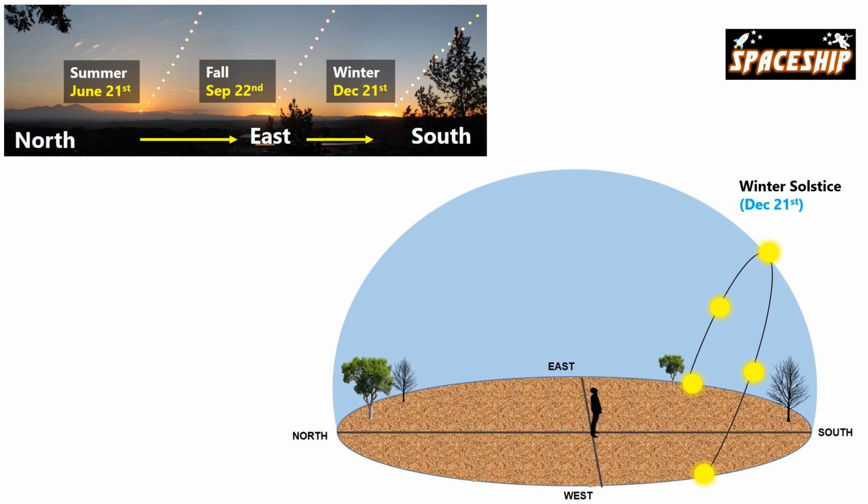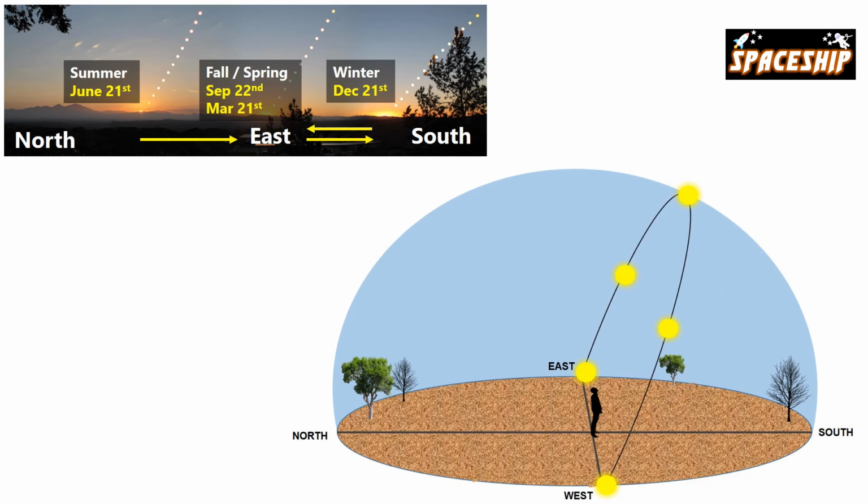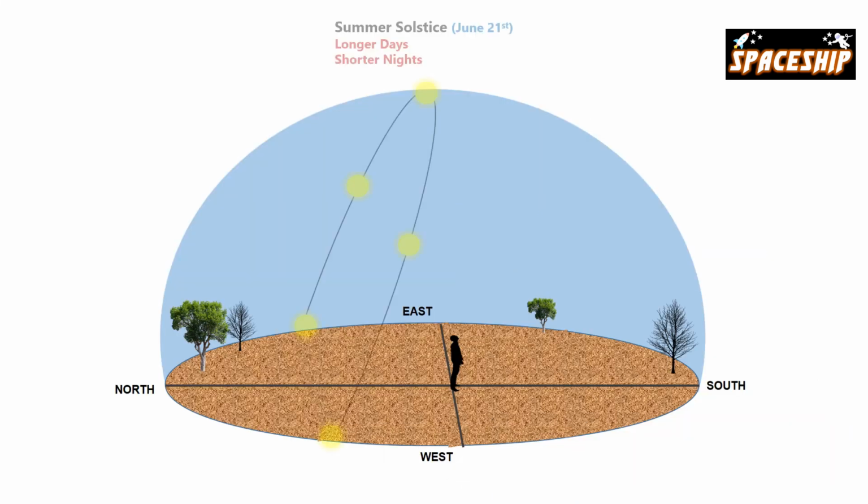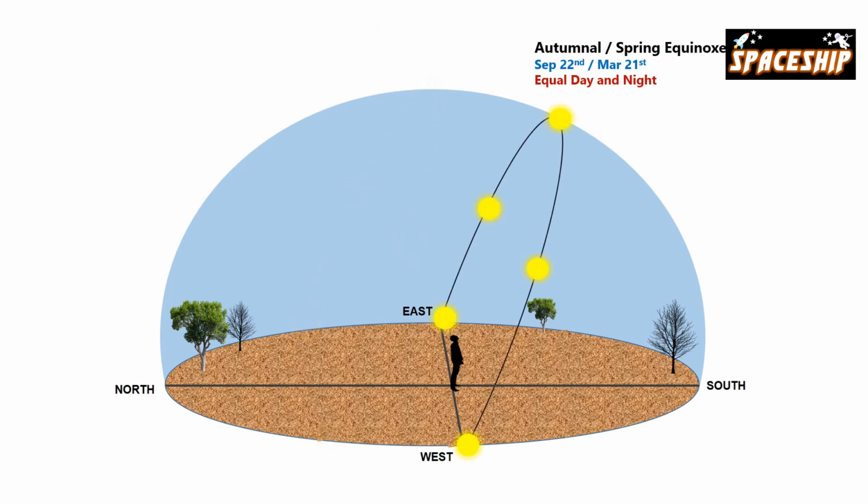After that, the sun moves back northwards again, and by March 21st, the sun rises exactly due east and sets exactly due west. This is called spring equinox. And by June 21st in summer, the sun reaches its farthest north again. And the cycle continues. Also, if you notice, in the summer the sun's path in the sky is longer. That is why we have longer days in the summer. And on equinox days, where the sun rises due east and sets due west, we have equal day and night.